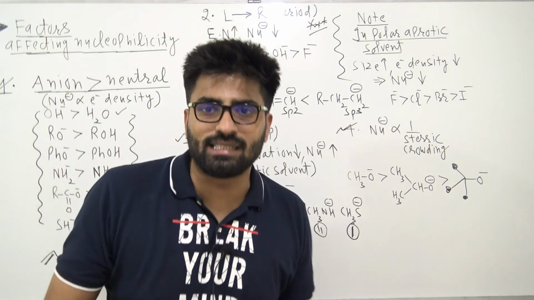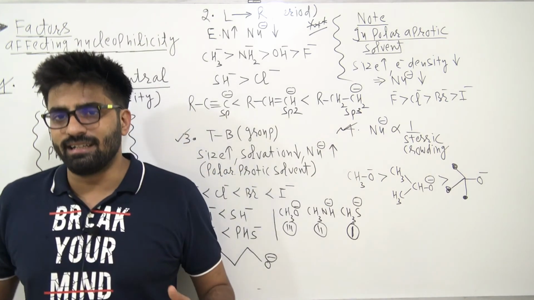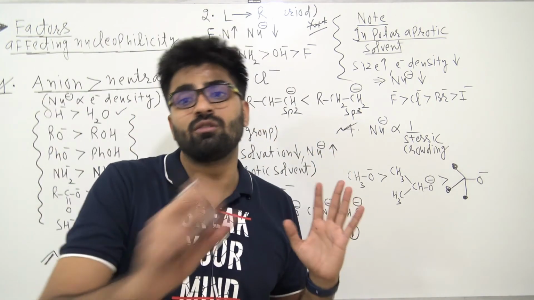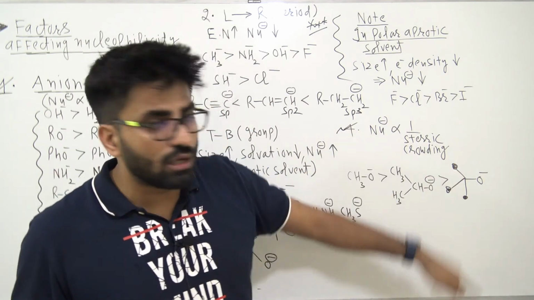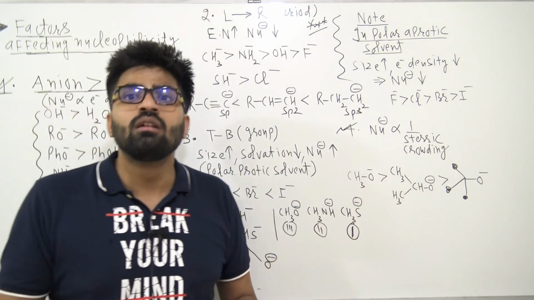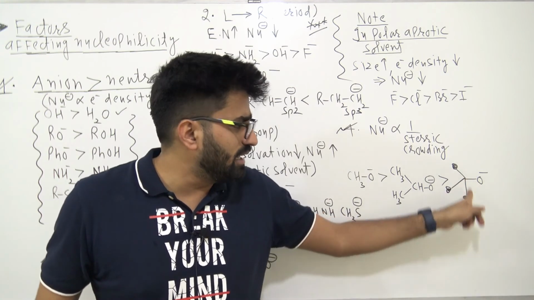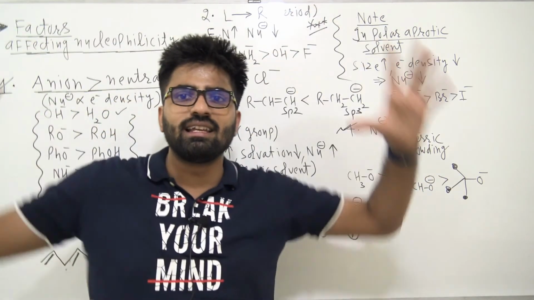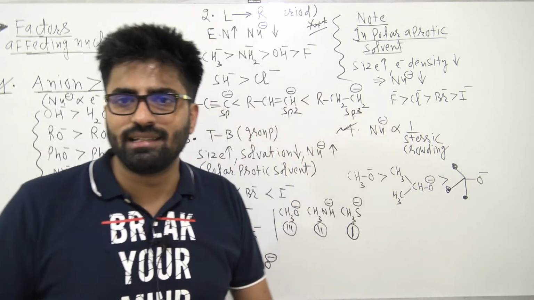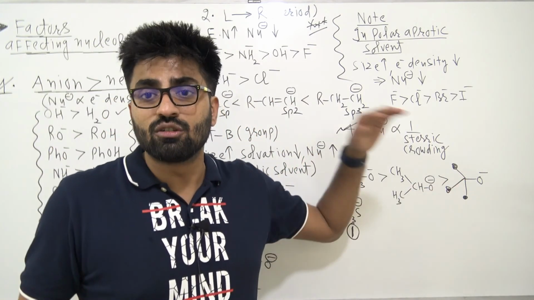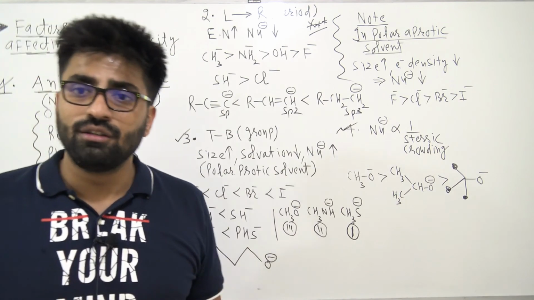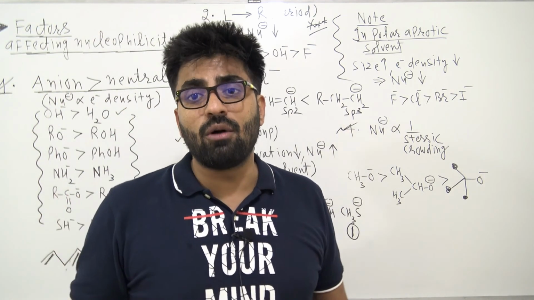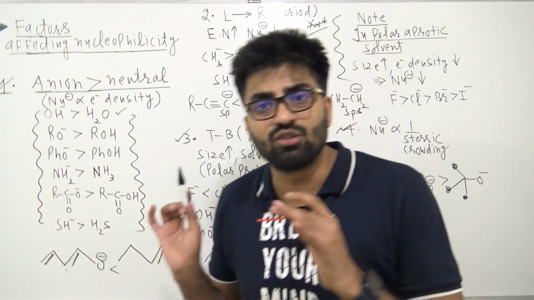So the steric factor also plays an important role in the case of nucleophilicity. Steric crowding: three bulky methyl groups are there, so it cannot fit properly, it cannot generate a sigma bond properly. So the more the steric crowding, the less the nucleophilicity when the donor atom is the same. So guys, this is all about our must-know topic, that is nucleophilicity.